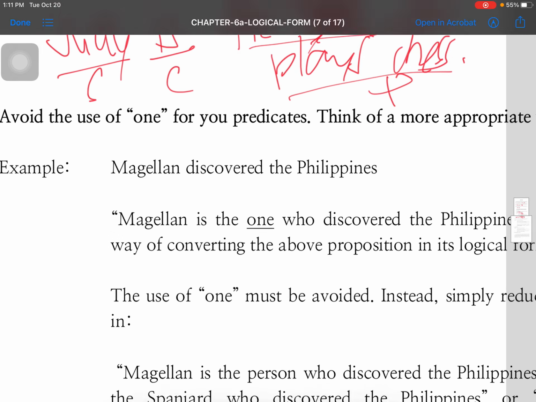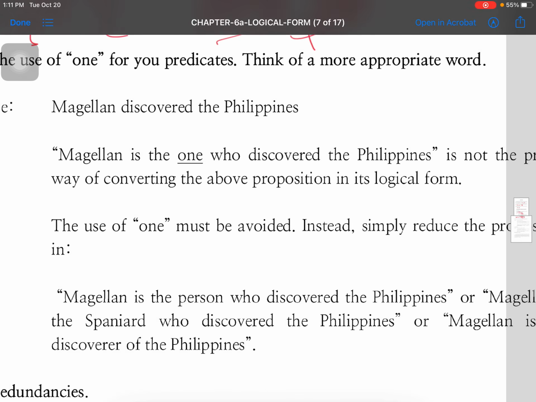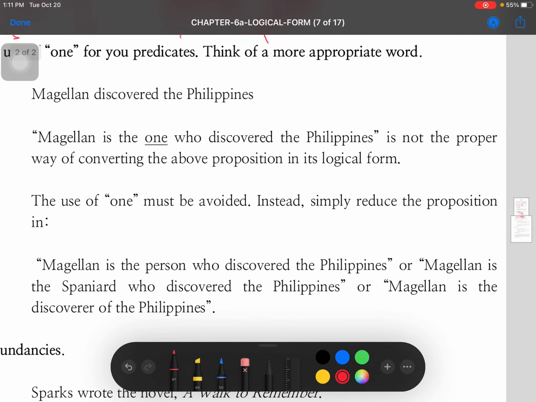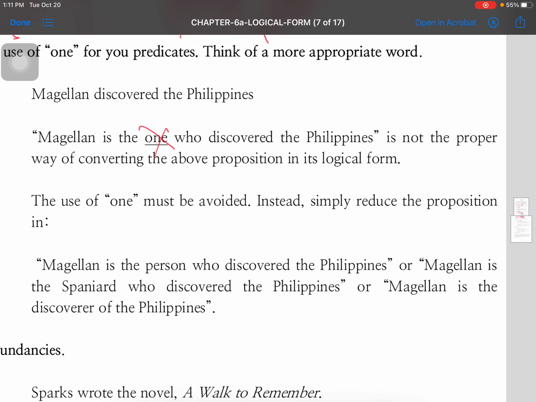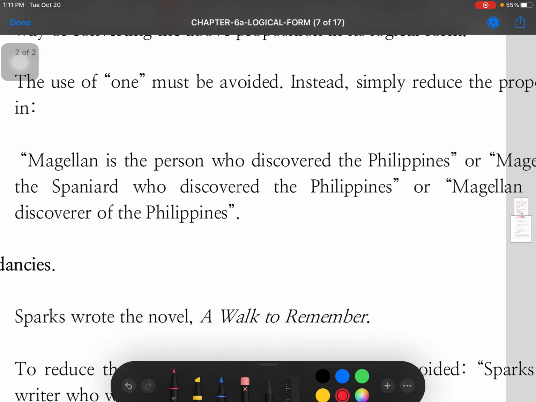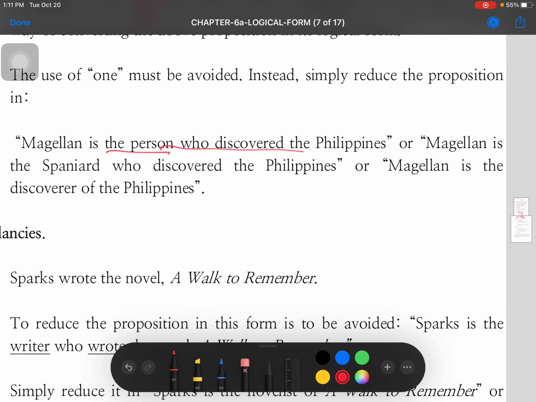So, tignan natin itong ginamit niya na example. Magellan discovered the Philippines. So, sabi dito, Magellan is the one who discovered the Philippines. Wag yan. Bakit? Wag mo ang gamitin yung one. Mag-isip ka ng ibang word. So, ang ginamit niya dito, Magellan is the person who discovered the Philippines. Mas maganda pa. Okay na yan. It's already in its logical form. Why?